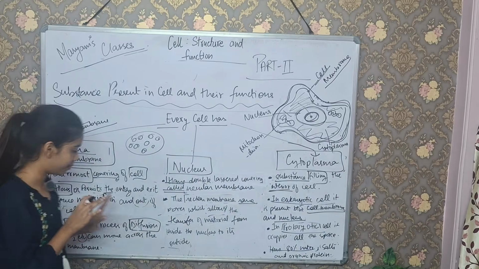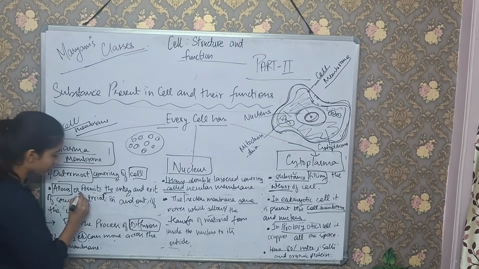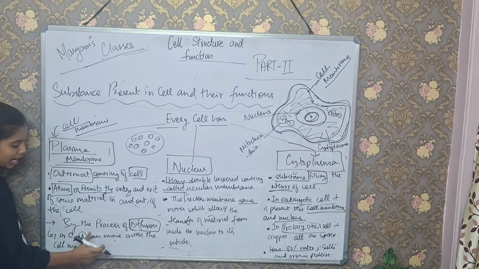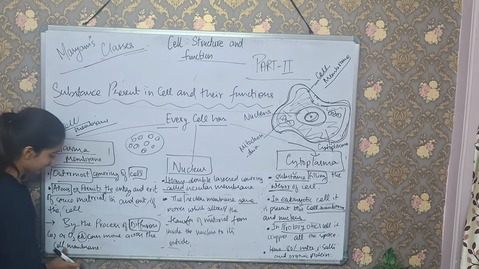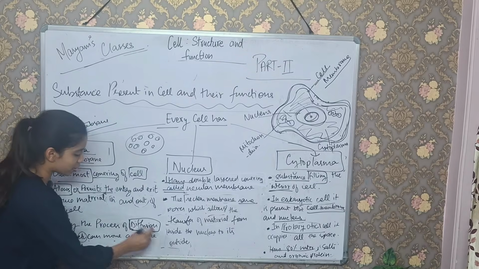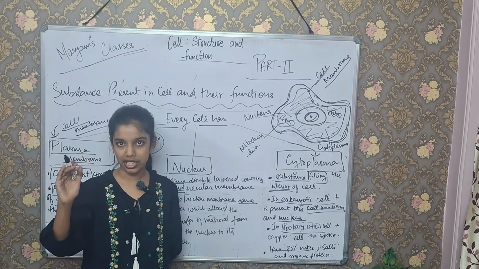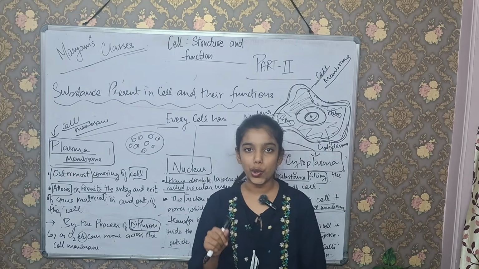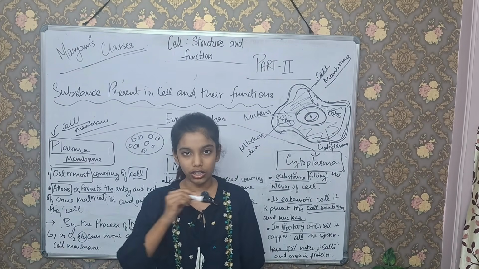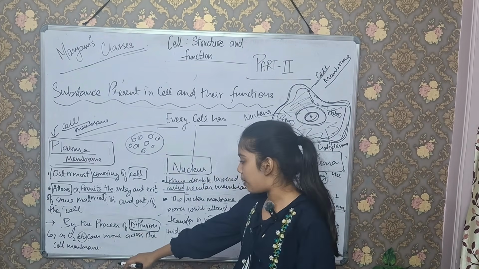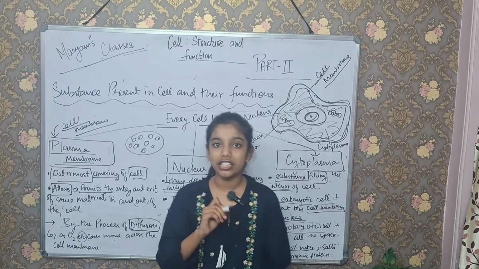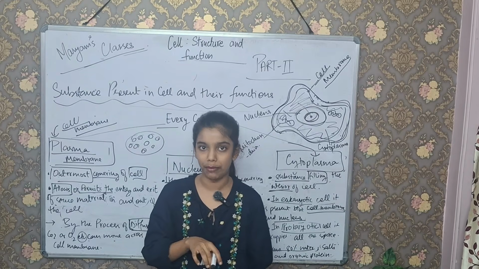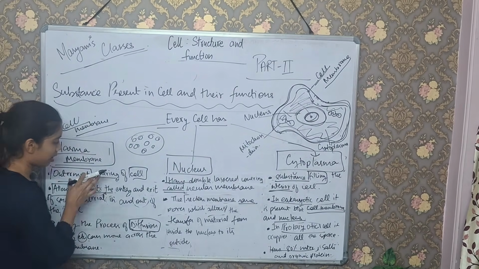Then, by the process of diffusion, CO2 and O2 etc. can move across the cell membrane. Diffusion is a process that you will understand in higher classes, but here is a fact given in your NCERT book that CO2, O2 and many gases, when they move across the cell membrane or plasma membrane, do so by the process of diffusion. Without diffusion, they cannot move across the cell membrane. This is a small thing.